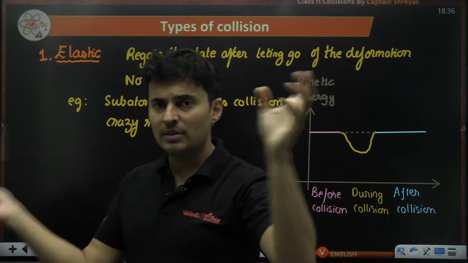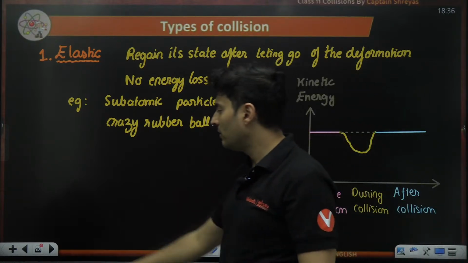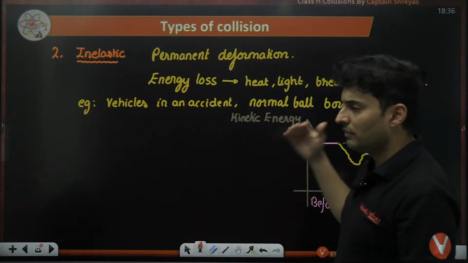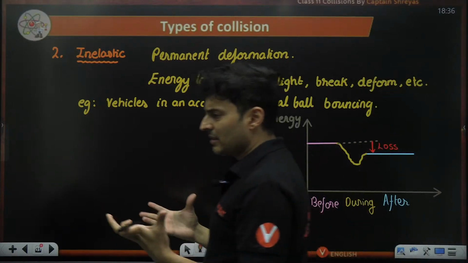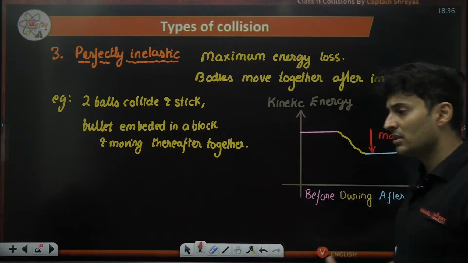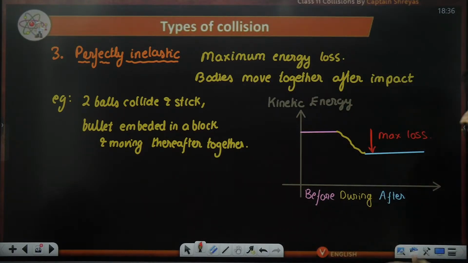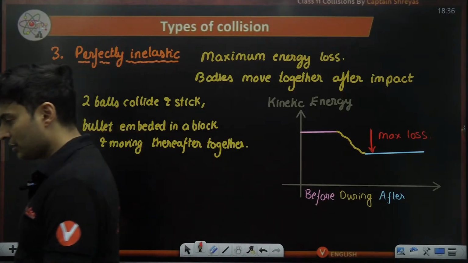Elastic collision comes back to the original state, and initial energy is equal to the final energy. In inelastic collision, the final energy is less than the initial energy, because there is some heat, light, sound loss. In perfectly inelastic, there are losses, but that is maximum. You can't go more than that. And the bodies move together as a single unit, right?